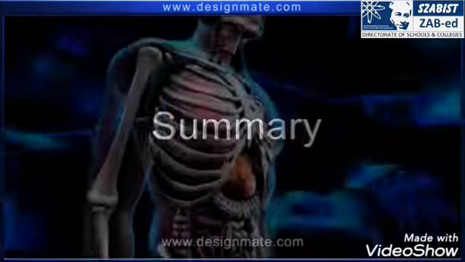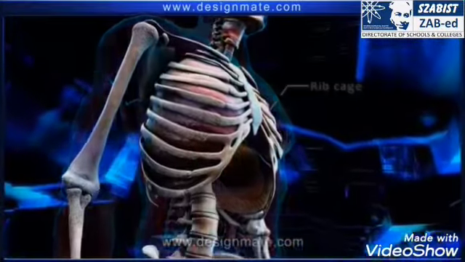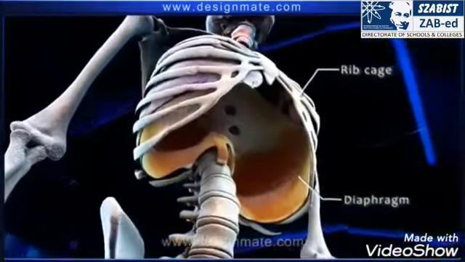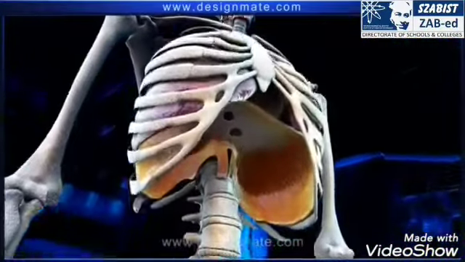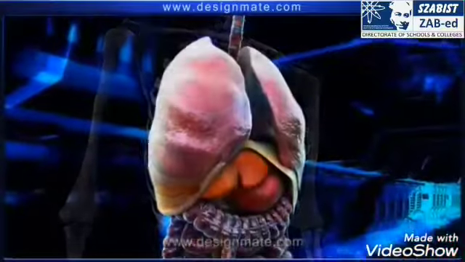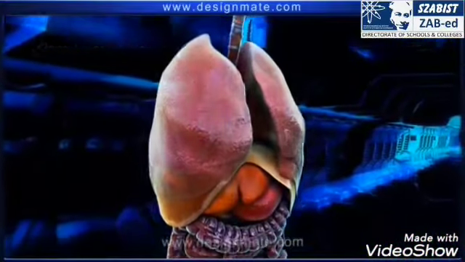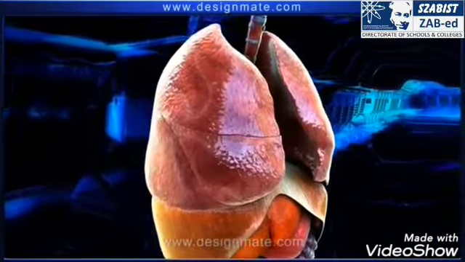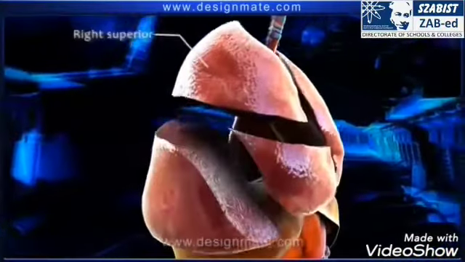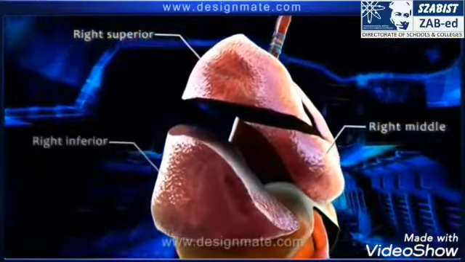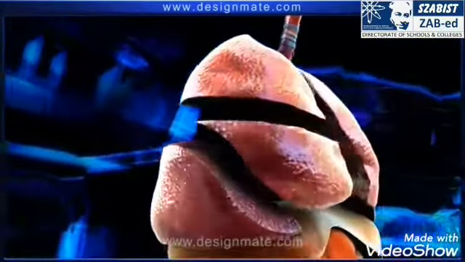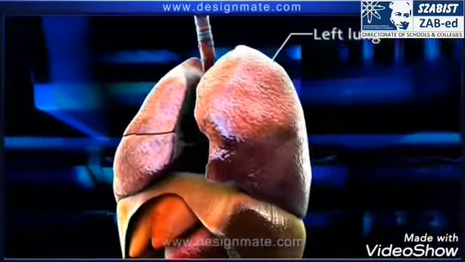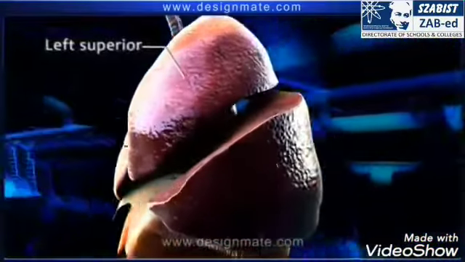Summary. In the thorax region, the rib cage and the diaphragm are observed, which play a vital role in respiration. Present within the rib cage are the pleural membranes which enclose the lungs. The right lung consists of 3 lobes, while the left lung has only 2 lobes.